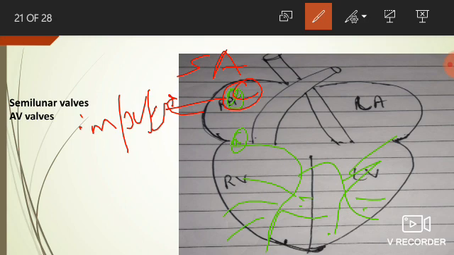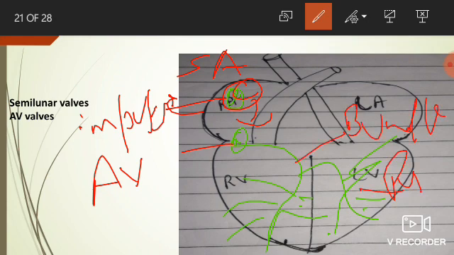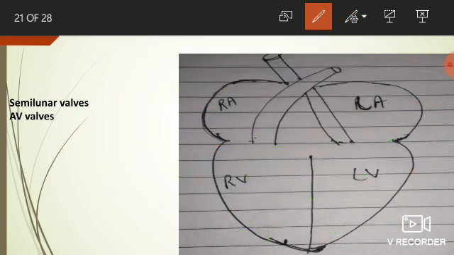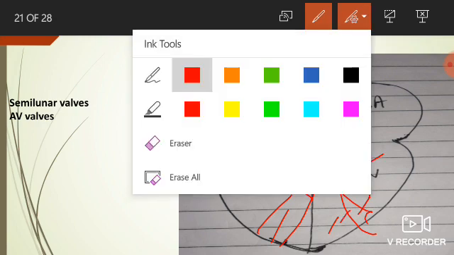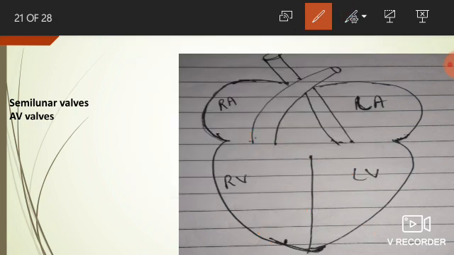But after the SA node the impulse will pass to the AV node, and from the AV node it will pass to the bundle of His and then the Purkinje fibers. So as the impulse passes from the AV node to the bundle of His, then the Purkinje fibers, the ventricles start to contract and the atria start to relax.